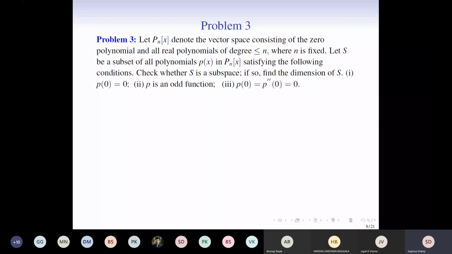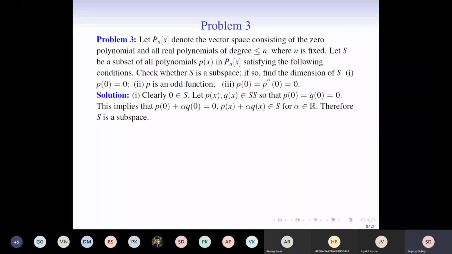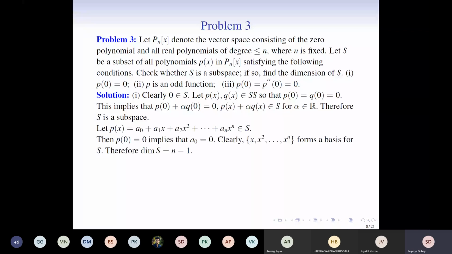And here we have P_n(x). This denotes the vector space consisting of the 0 polynomial and all real polynomials of degree less than or equal to n, where n is fixed. Let S be a subset of all polynomials p(x) in P_n(x) such that it satisfies the following condition. We have to check if S is a subspace, and if so, we need to find the dimension of S in each of the 3 cases separately. Here, the first case is very easy. So I'll prove the second and the third parts, and we'll find the basis. I've written the solution. You may see it and get back to me if there are any doubts.